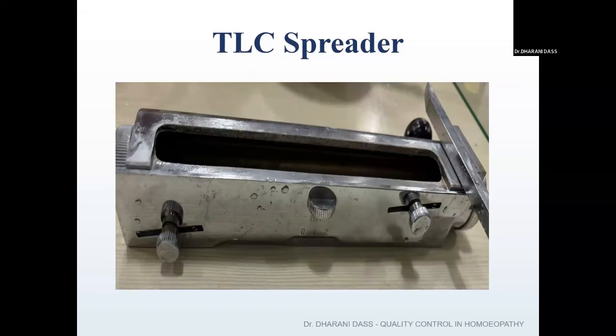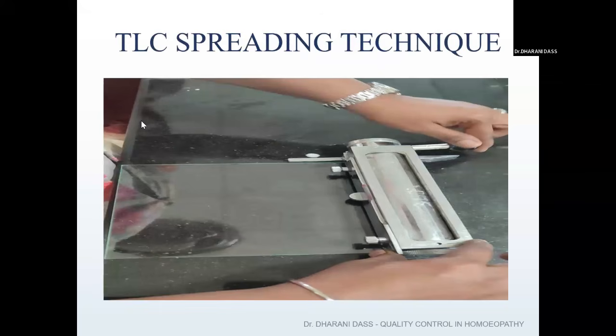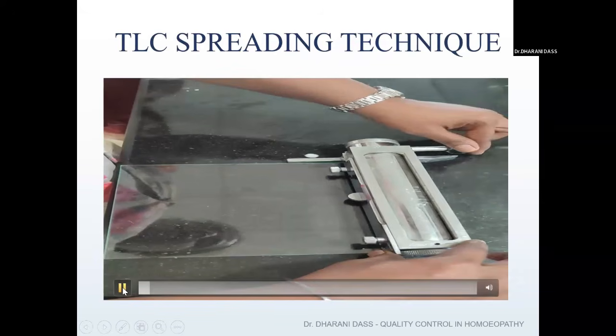This we call a TLC spreader. You can see there is a space for pouring the slurry, and there are various adjustments. How much thickness of the stationary phase is to be coated onto the plate, we can decide, whether we want a thickness of 0.5 mm, or 1 mm, or 2 mm. The thickness can be adjusted using the TLC spreader, and this is the most advised method of preparing the stationary phase. So this is how the spreading technique has to be done.